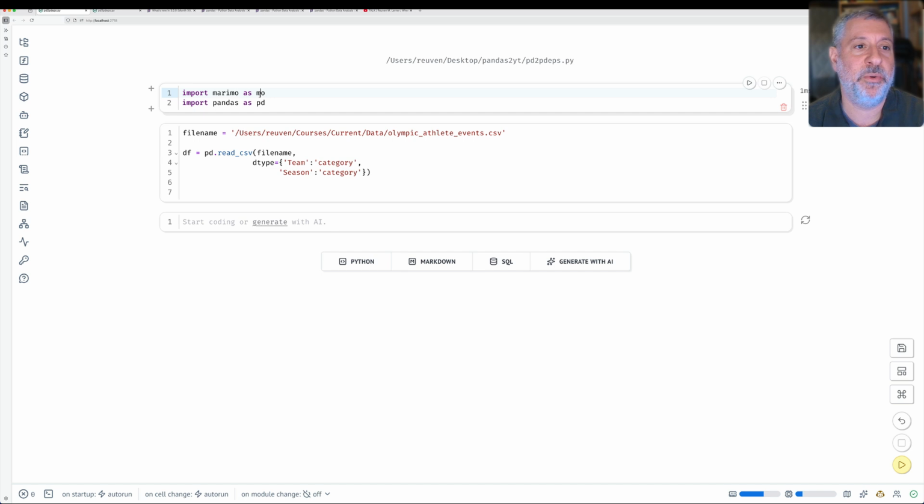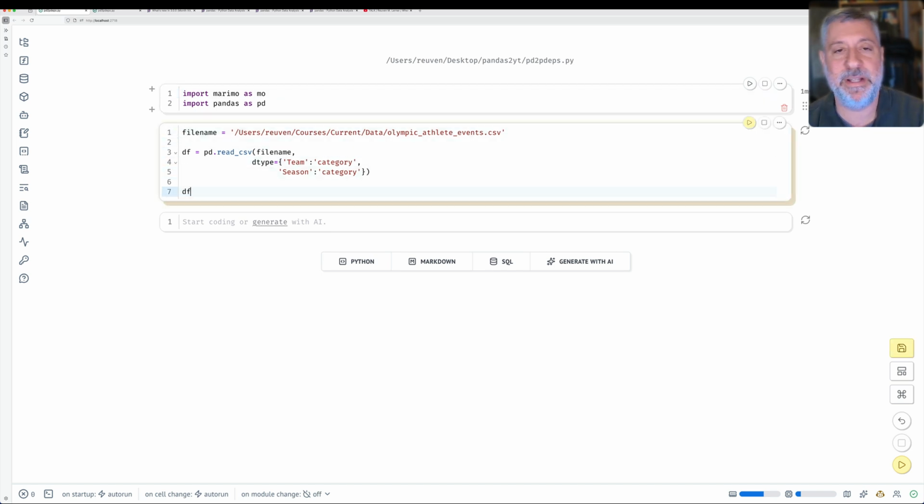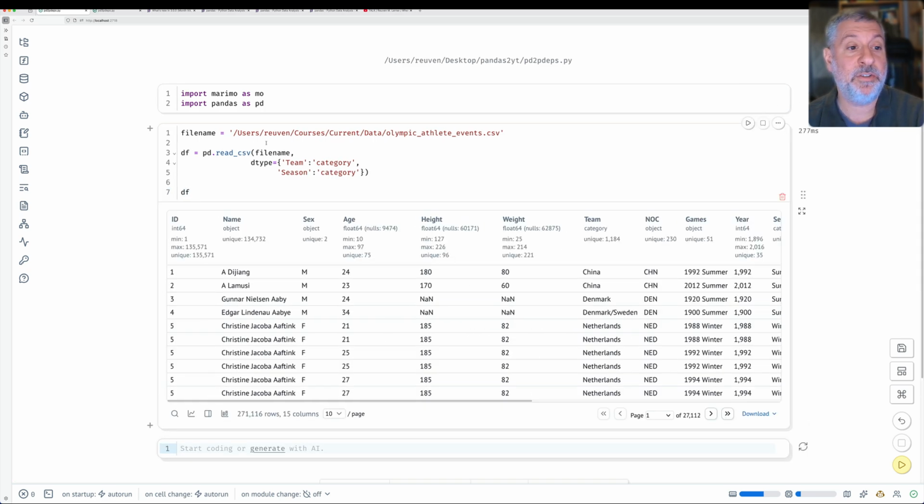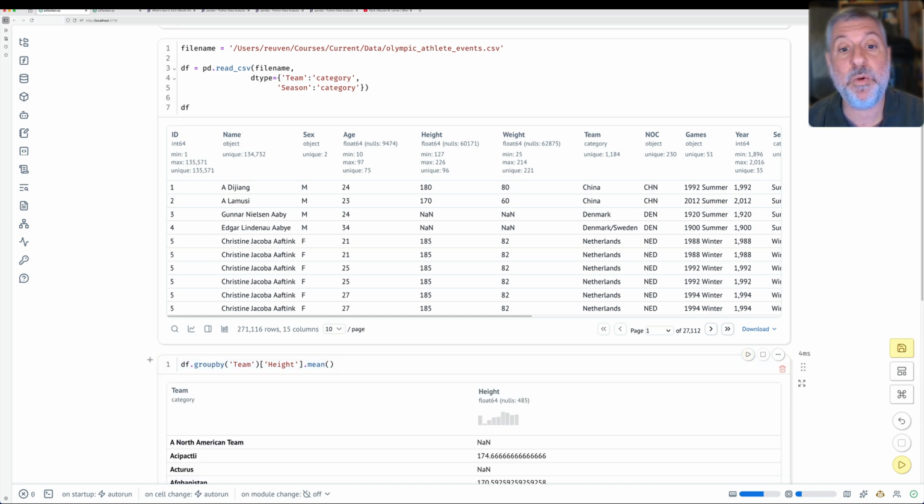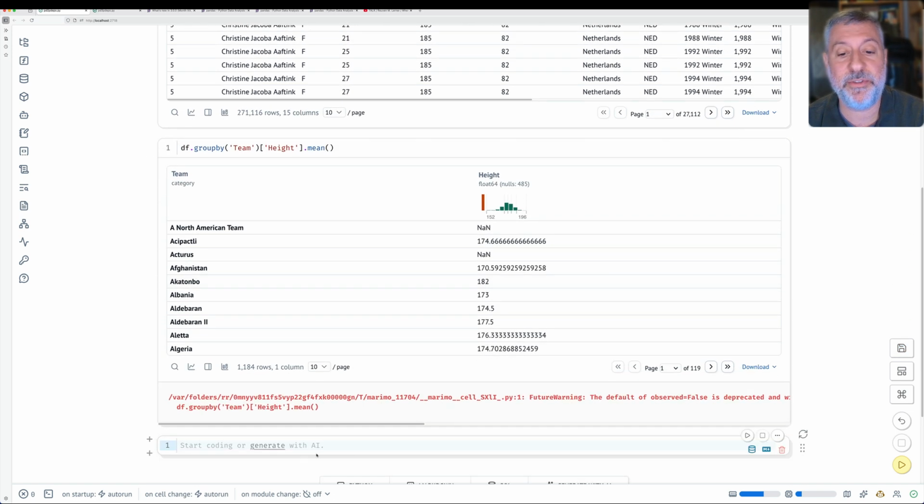Let's look at Pandas 2. Here I'm going to load up Marimo and Pandas. I'm going to load up a data frame from Olympic athlete data, and I'm going to specifically say that both team and season should be categories. Okay, so what? Well, I have my data frame. Now I'm going to say df group by team height dot mean. So I'm asking for the height of every single team. And I get a warning. Yes, I get the results, but I also get a warning.